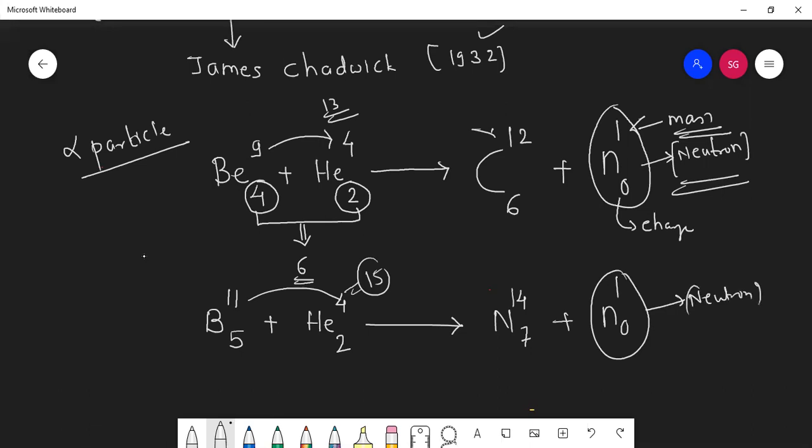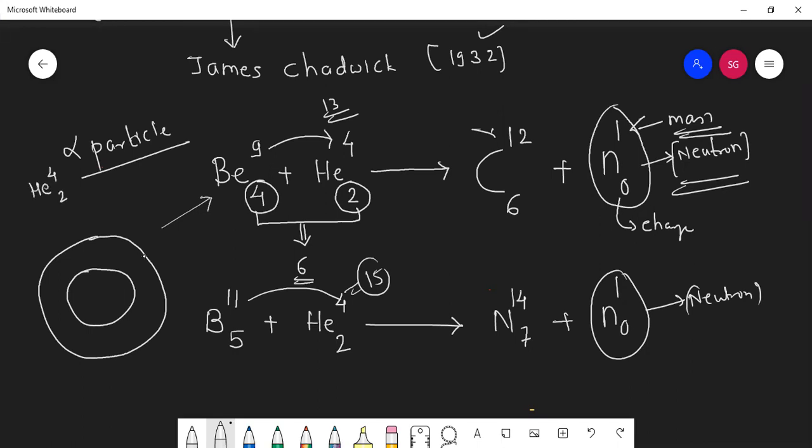So what James Chadwick has done, students, he has taken beryllium and bombarded fast moving alpha particle on it. Okay, what is alpha particle now? This is the nucleus of helium. This is its first shell. Now helium is 2, 4.